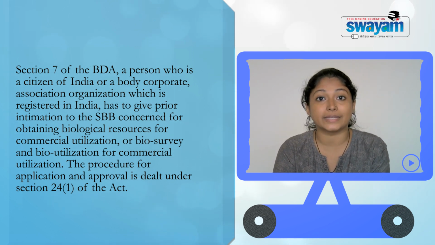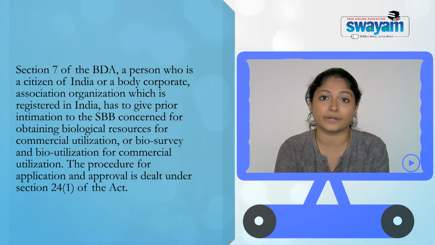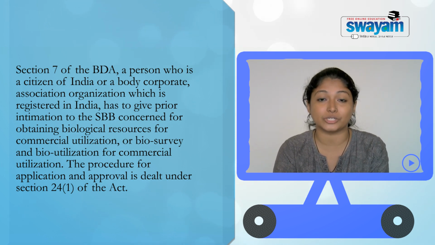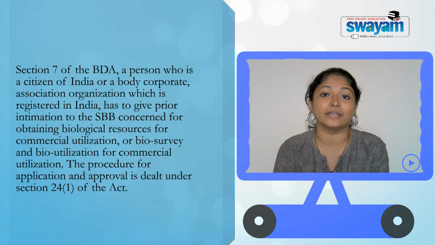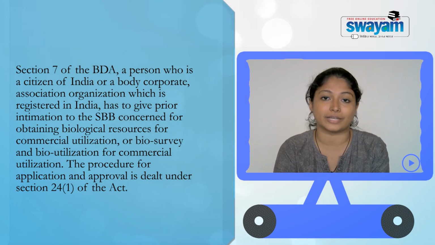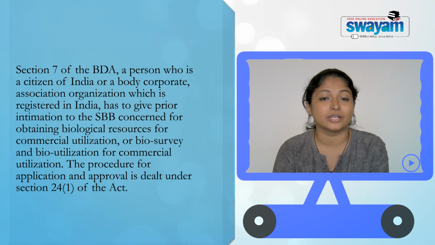Indian citizens and Indian corporate bodies won't require permission, but only intimation, and this intimation is only for certain biodiversity activities, that is, undertaking commercial utilization, or undertaking biosurvey or bioutilization for commercial utilization. So that is your section 3, 4, 5, 6 and 7.